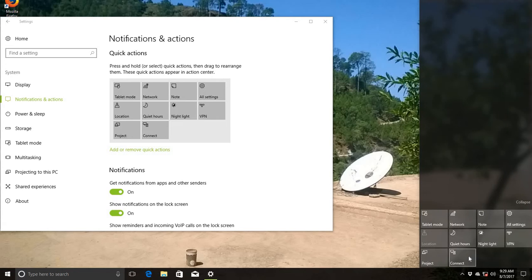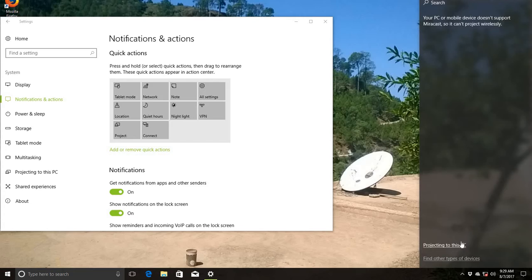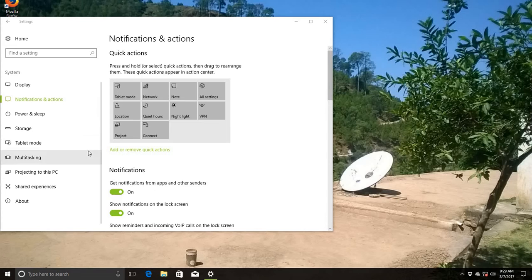And this one is the internet connection. This is here if you want to connect. Here I click on notifications on and off.